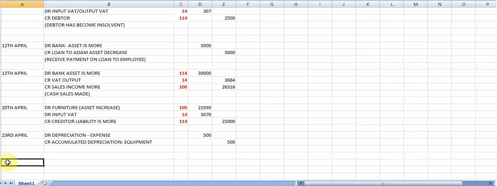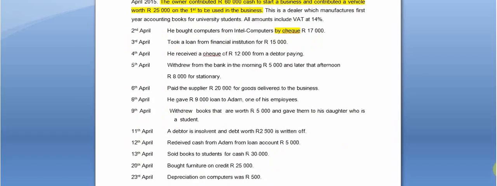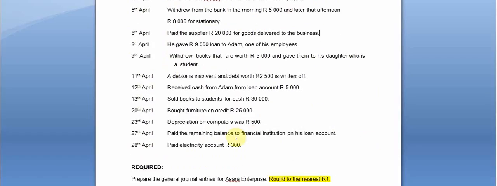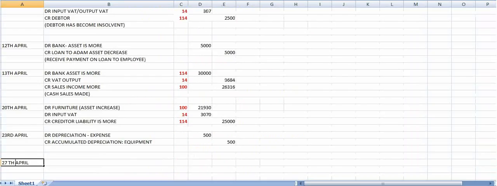Then on the 27th of April, you will see that they tell you in the question that you have to pay the remaining amount on the loan account. So I just want to see again what the loan account was. It was on the 3rd of April we took out a loan of 15,000, which is now repaid.